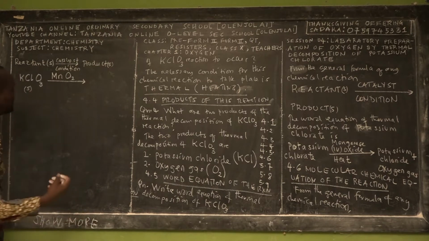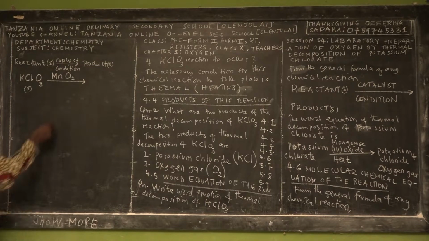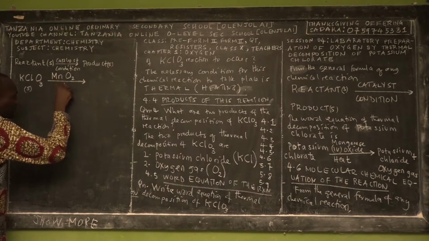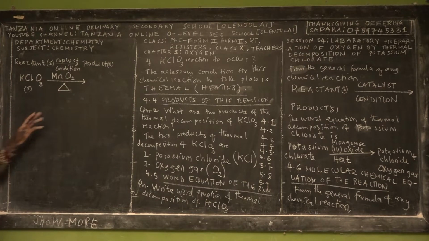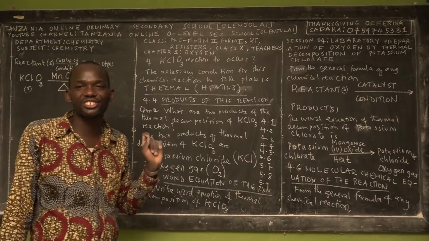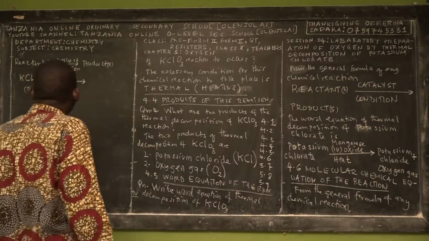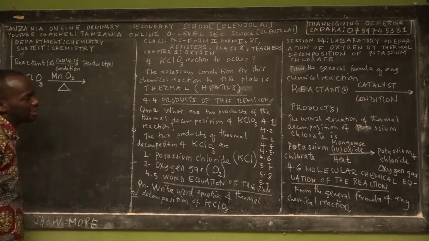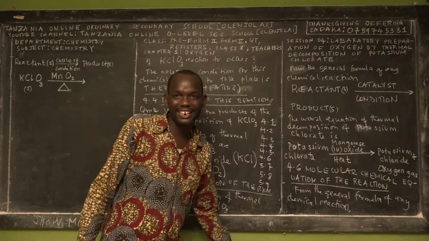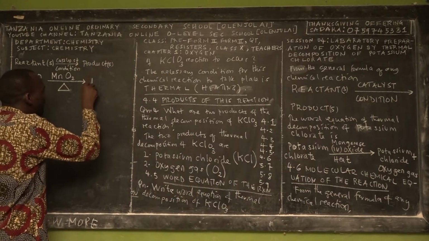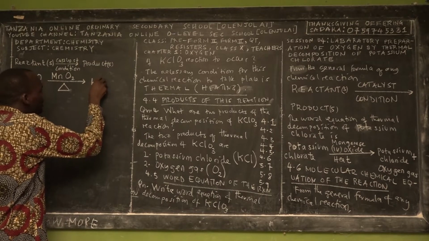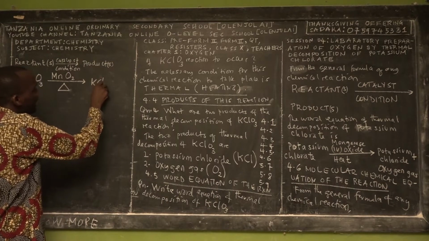Then the necessary condition is heat. We might write the word heat, or we might use the symbol of a triangle. Whenever you see this in chemistry, it means that the necessary condition is heating. Then what are the products? How many products do you have? 2. Potassium chloride. You know the chemical symbol of potassium? Yes. The chemical symbol of potassium is K. The chemical symbol of chlorine is Cl.